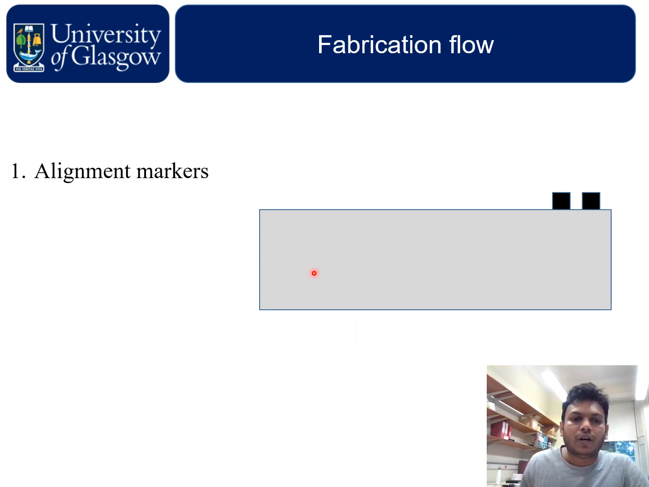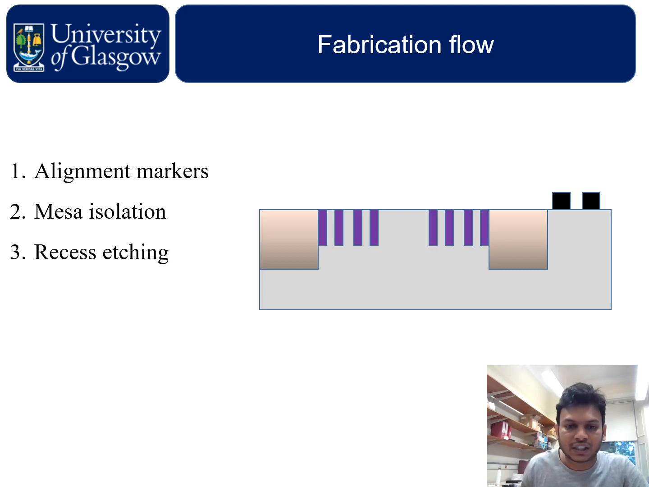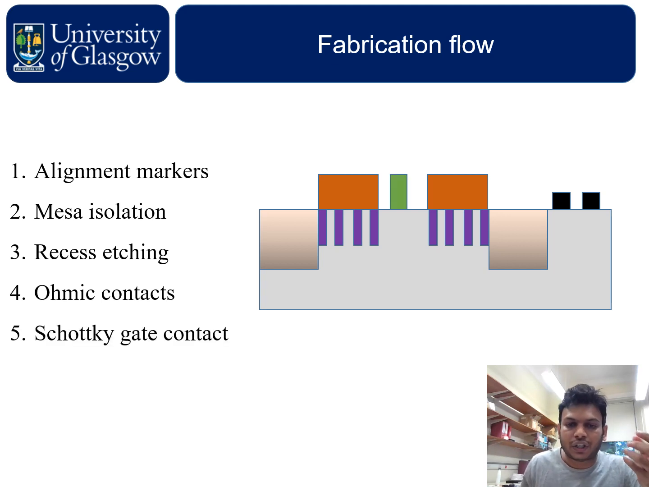Fabrication flow. I started the device fabrication with alignment markers. After that, mesa isolation, which we use to electrically isolate the devices from each other. After that, the recess etching to etch the aluminum gallium nitride and gallium nitride, 9 nanometers and 13 nanometers for my work. After that, I deposit the ohmic contacts and anneal the ohmic contact metals at 800 degrees for 30 seconds, and in the end the Schottky gate contact in between the ohmic contacts.